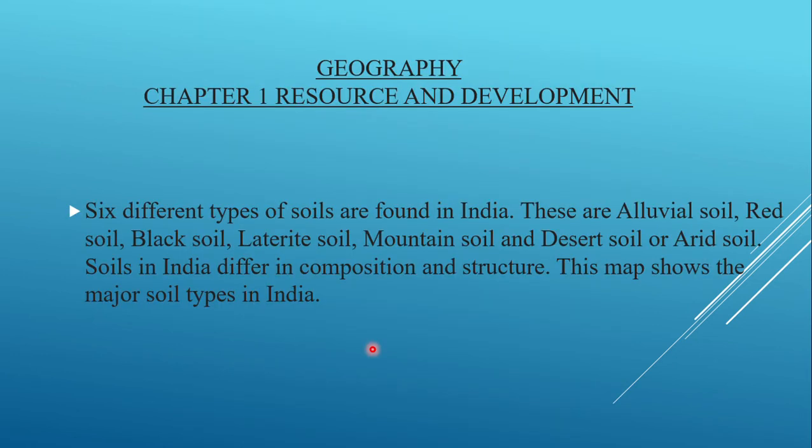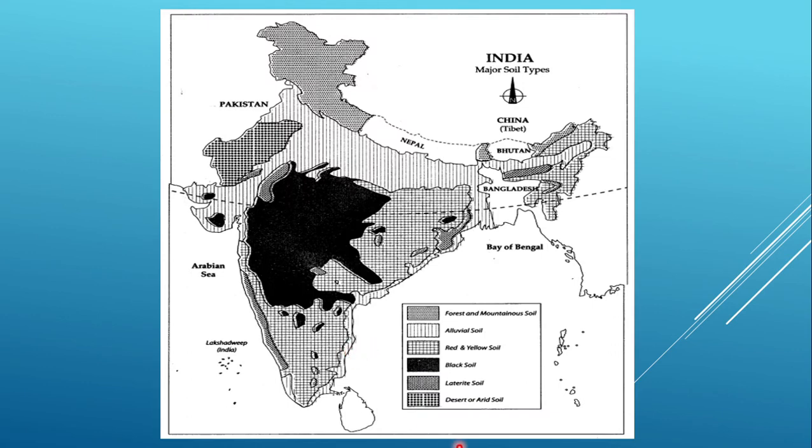The next is the geography section. There are six different types of soils found in our country: alluvial soil, red soil, black soil, laterite soil, mountain soil, and desert soil or arid soil. Soils in India differ in composition and structure, which we already know from the normal class when the chapters are going on. In that particular video you can see, but here we only have to explain what the different major soils are.